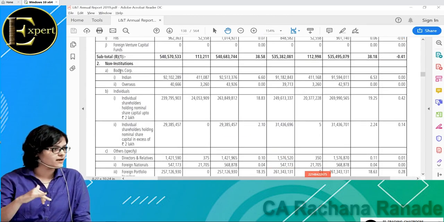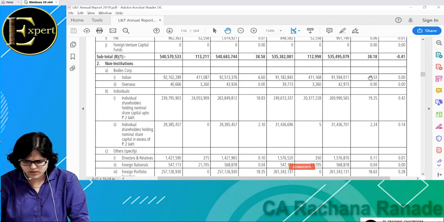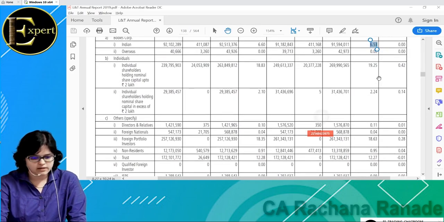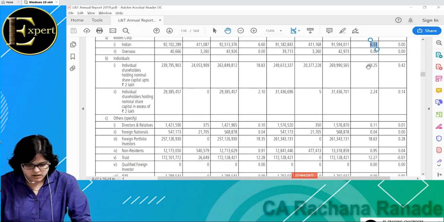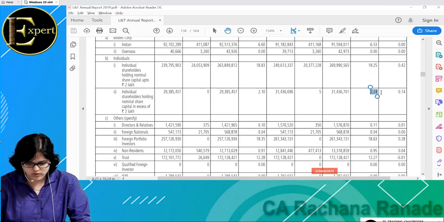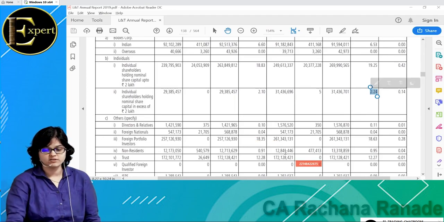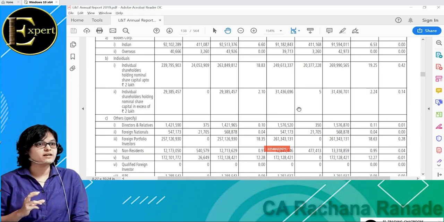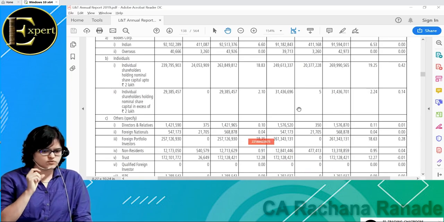Again, in the basics of the stock market, I have discussed the concept of HNI, high net worth individual, and who is a retail individual investor. Just for you to understand, in this breakup, how many individuals are holding shares in L&T? They have broken it up into two points. Individual shareholders holding nominal share capital up to 2 lakhs.